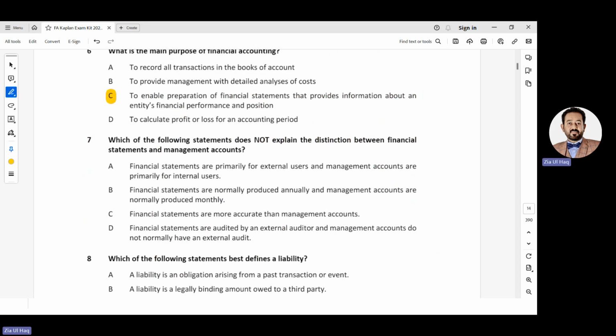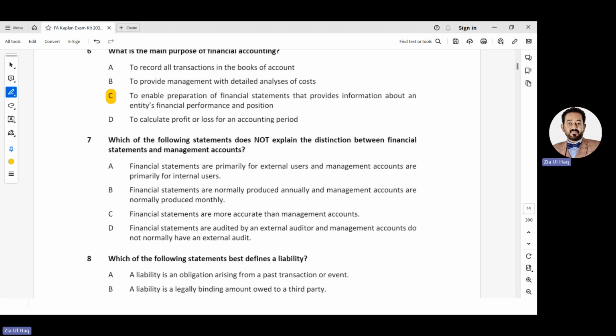Which of the following statements does not explain the distinction between financial statements and management accounts? Meaning financial accounting and management accounting. Financial statements are primarily for external users and management accounts are primarily for internal users. This is accurate. We need to find which is wrong. Financial statements are normally produced annually and management accounts are normally produced monthly. This is also true. Financial statements are more accurate than management accounts.